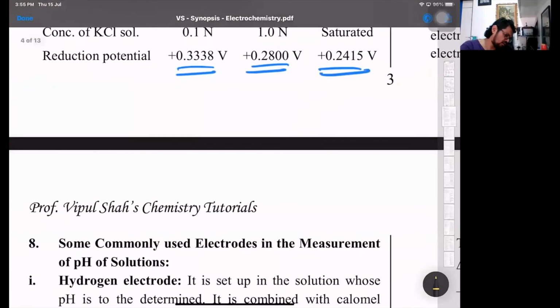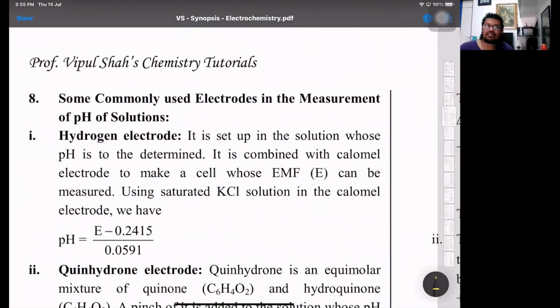Then the next one. Electrodes in the measurement of pH. Now here, hydrogen electrode. It is the one whose pH is to be determined. It is combined with calomel to make a cell whose EMF can be measured. So using saturated KCl, we just now spoke about the concentration: 0.1 molar or 0.1 normal was 0.3338 volts. Then 1 normal or 1 molar is 0.28 and saturated is 0.242. That's the part.